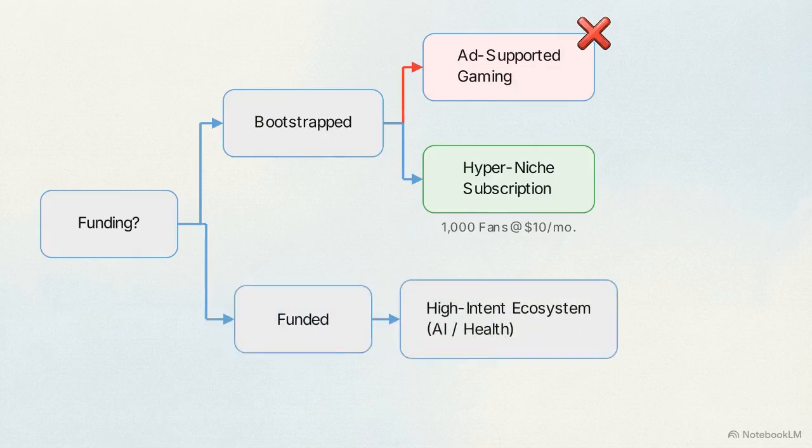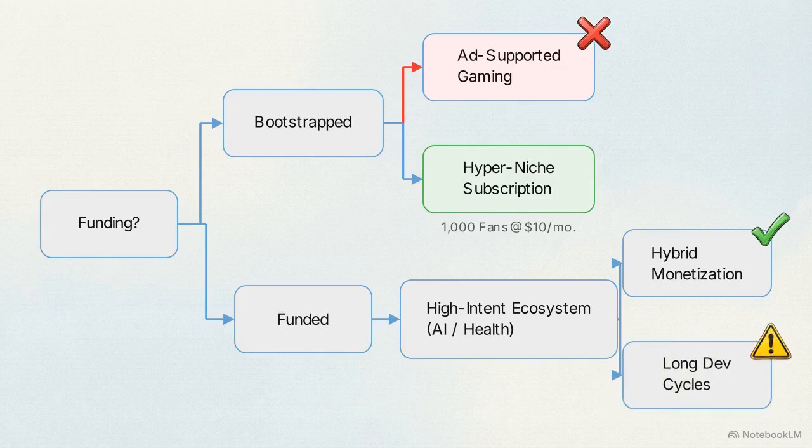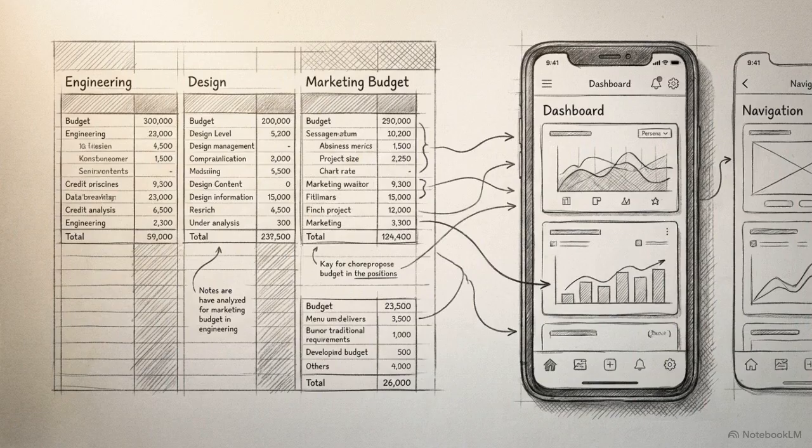Funded startups steer toward AI health high-intent ecosystems. These justify high-ticket hybrid monetization, but you must survive long, expensive development cycles. Choosing your app category is a financial constraint decision. You must build the app that your bank account can actively support.